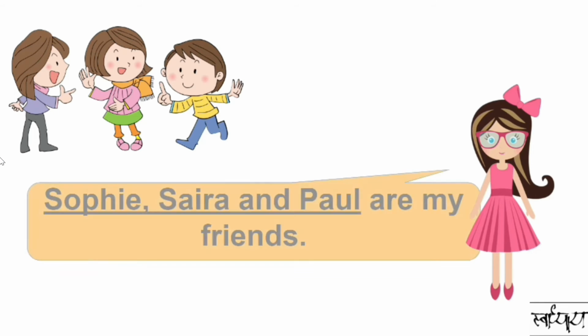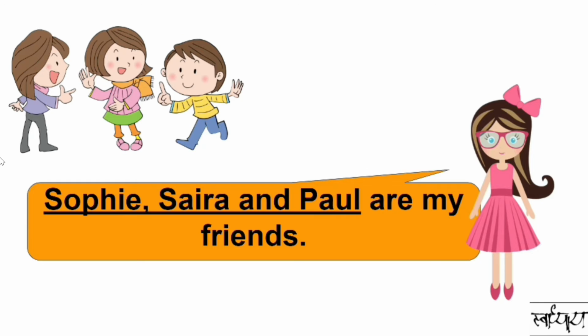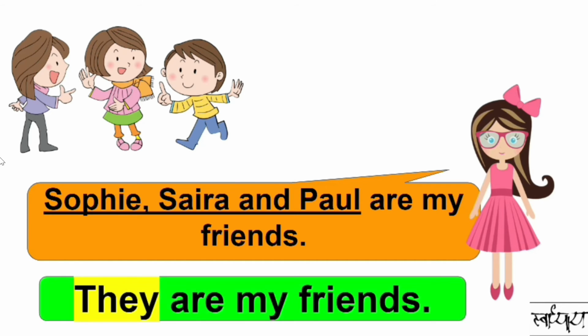Sophie, Syra, and Paul are my friends. They are just 3, so you can say their names. But what if they are 10? The speaker can simply say, "They are my friends."